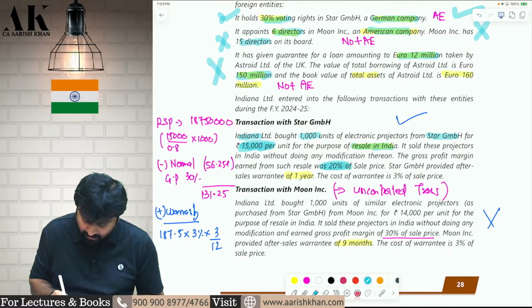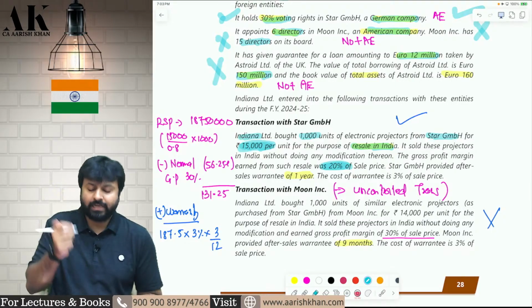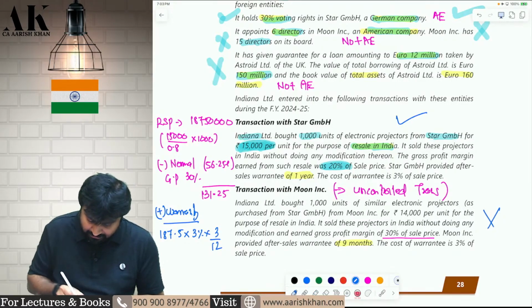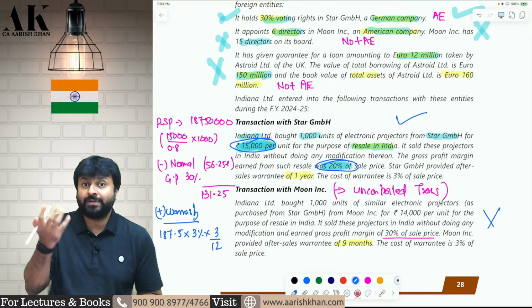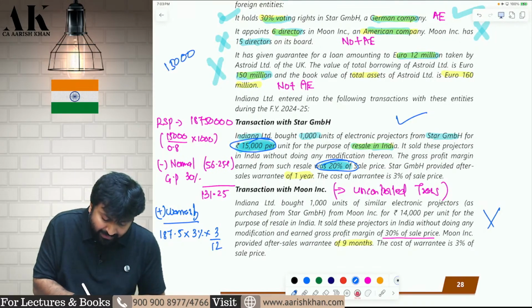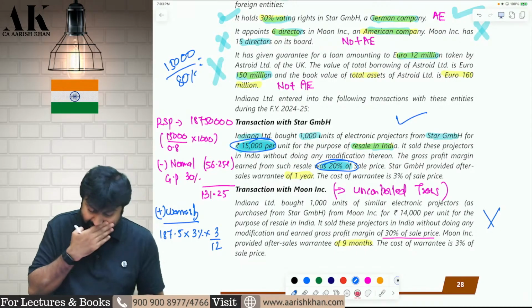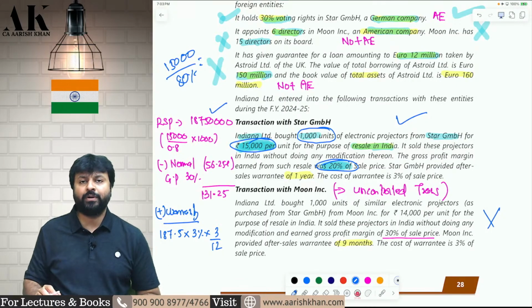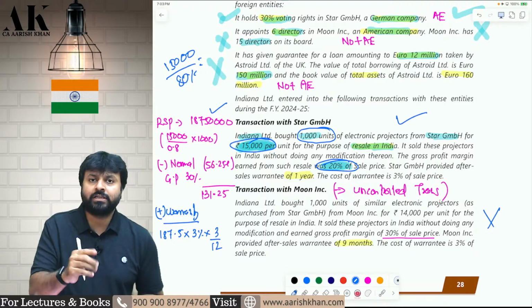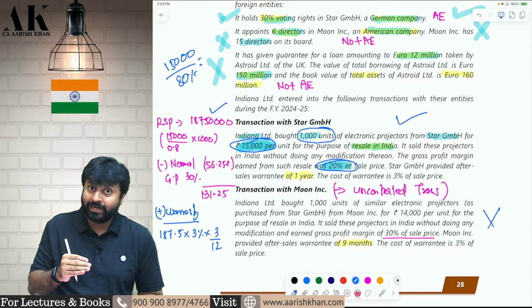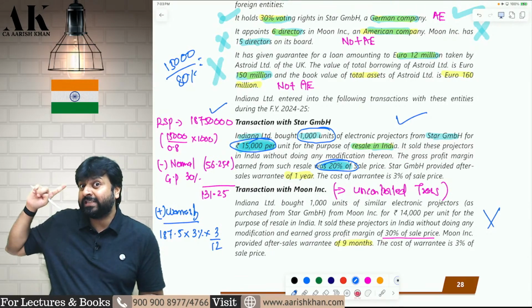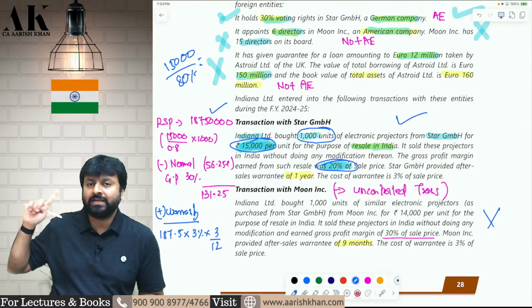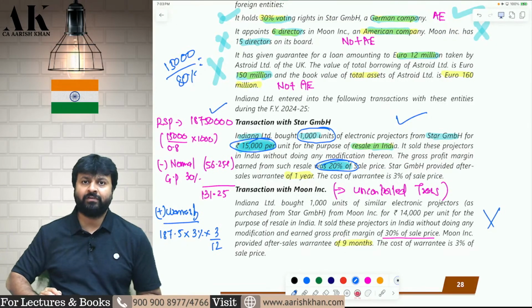So it is 20% on sales. So I will need to find out the selling price. If this 15,000 rupees is my cost and my margin is 20%, what is my selling price? 15,000 divided by 80% gives 18,750. 18,750 into 1,000 units will give me the resale price. I hope it is clear to all of you. Again, the first step is the price at which you acquire. I acquired at 15,000 and resold at a margin of 20%. Therefore my resale price will be 18,750,000.